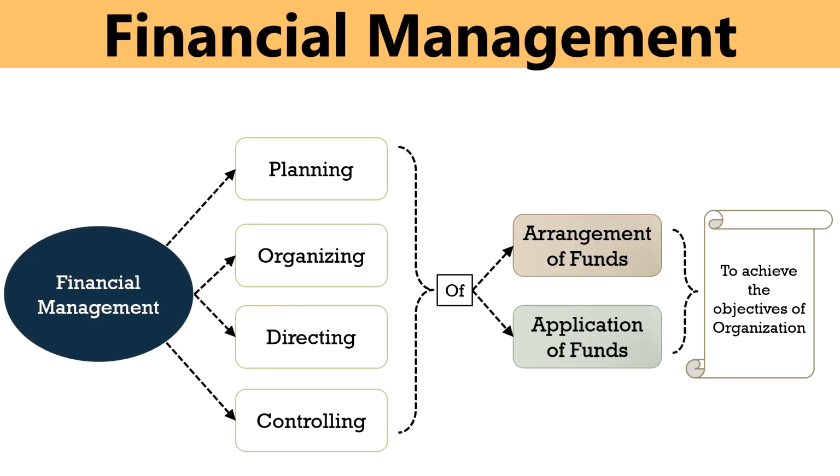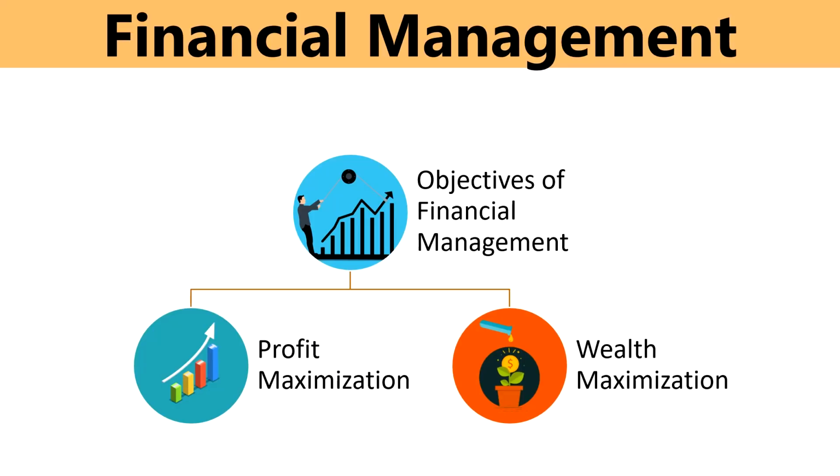Financial management involves planning, organizing, directing, controlling of the financial activities related to arrangement or procurement of funds and application of funds to achieve the objectives of the organization. Now, what are these objectives? Basically, there are two objectives of financial management: profit maximization and wealth maximization. Now we are going to understand these two objectives in detail.